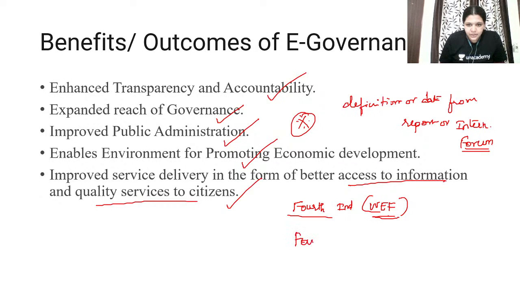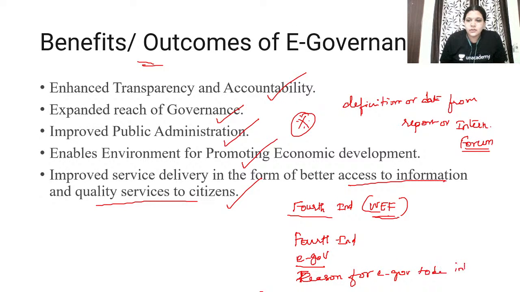Then you give a definition of what the fourth industrial revolution is. Then you talk about the important e-governance initiatives, and finally the benefits and outcomes. Don't write it as benefits and outcomes; write it as the reasons for e-governance to be an integral part. Break the question, and those broken terms can be used as subheadings. Finally, you write all these things and prove the statement that yes, the fourth industrial revolution has made e-governance very important.